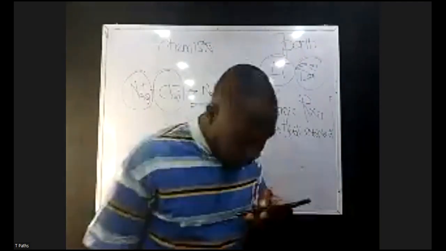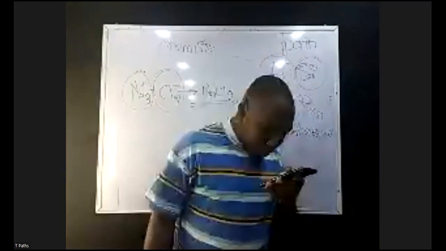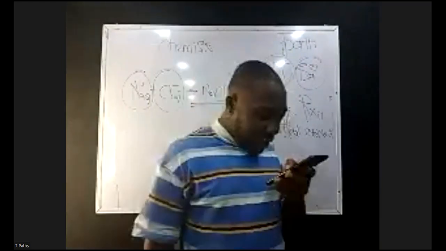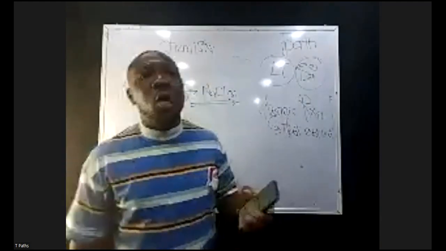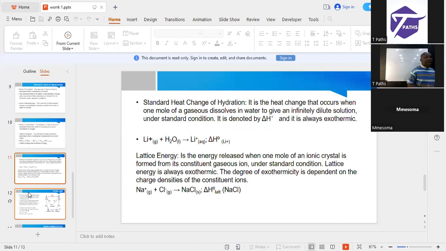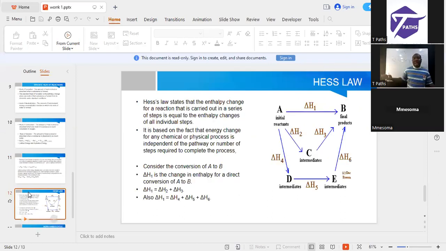And what is Hess's law? Hess's law states that the enthalpy change for a reaction that is carried out in a series of steps is equal to the enthalpy change of all individual steps. So for all individual steps, the sum of the enthalpies is the heat of reaction.